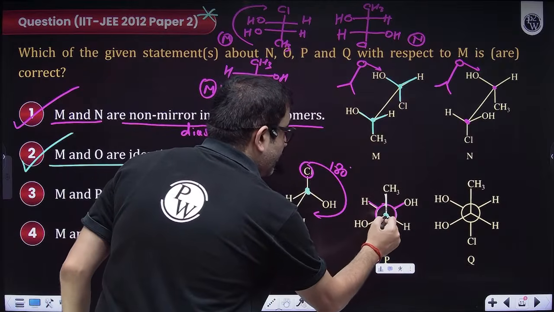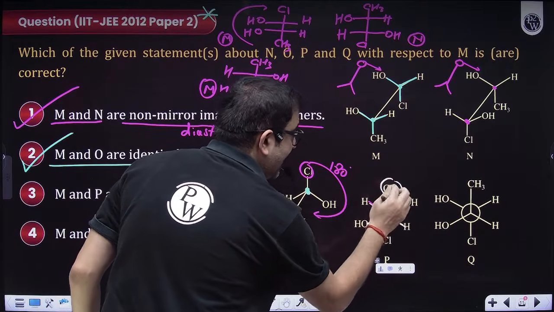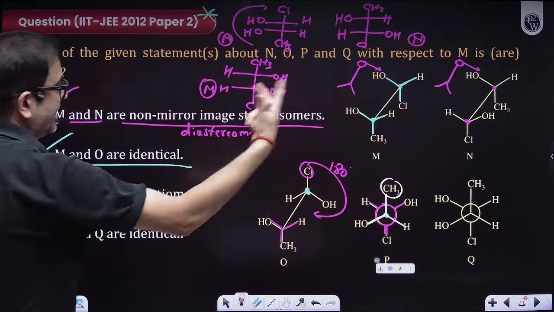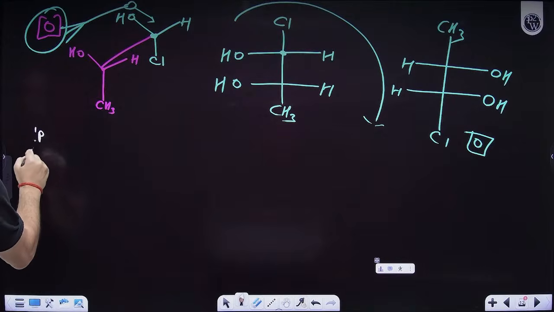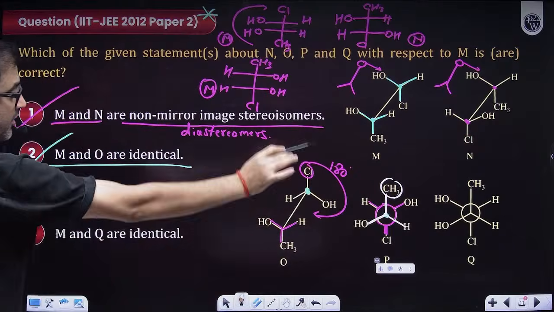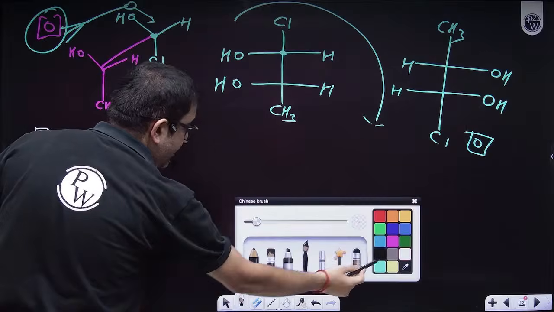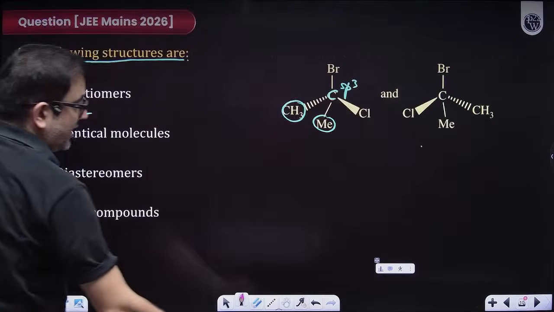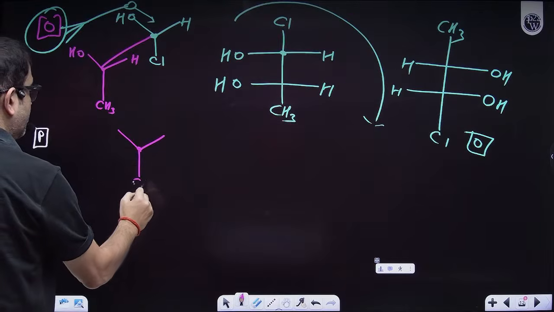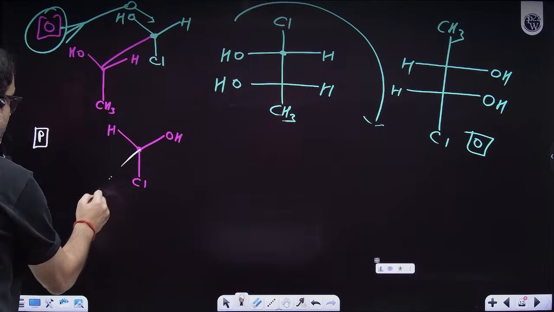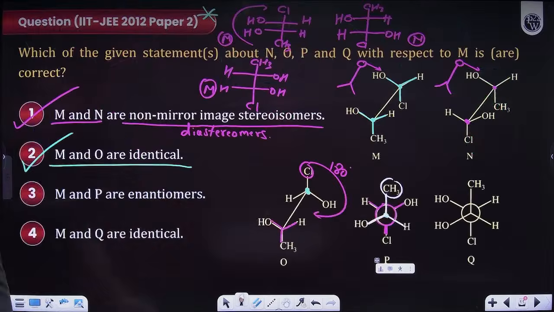Rotating front carbon in what fashion, sir? So that this methyl can be eclipsed with chlorine. So let us rotate the front carbon by 180 degrees. Okay, sir, but let us do it on a different page. Okay, so working on P. Sir, first draw this pink carbon, which is back, which is already a Y. Okay, beta, drawing. Beta, Cl at the bottom, OH here and H here. Now, sir, draw the front one also. Sir, this is the front one. But sir, rotate. Okay, so methyl will come at the bottom, beta.